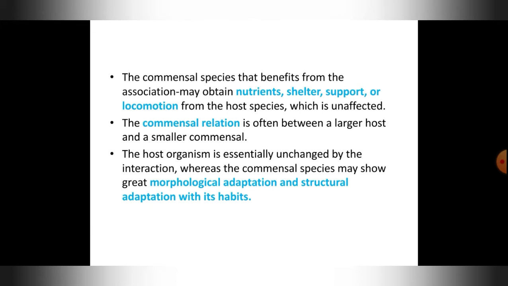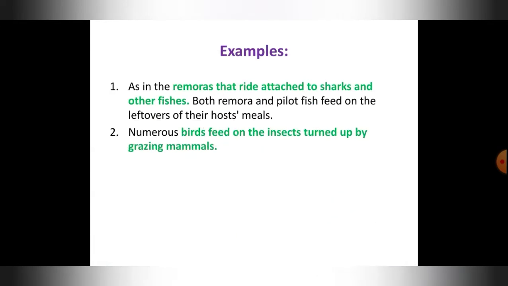It has to show some adaptations because it needs nourishment, locomotion, shelter and support from the host. For that purpose, according to the need, it will adapt itself into a different morphology and structure.